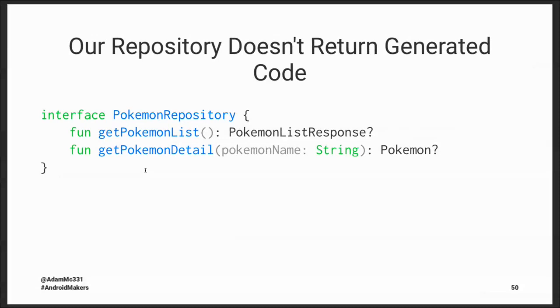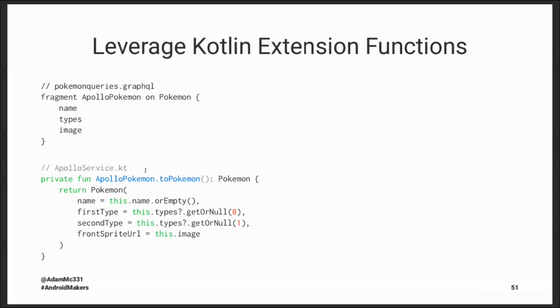And that's where the Fragment stuff that I mentioned earlier comes back into play, because we can leverage Kotlin extension functions for things like this. So when I defined an Apollo Pokemon fragment, for all the base information I want for every Pokemon, the name, the types, the image, I can create an extension function on that generated class for the fragment that converts it to my Pokemon entity. You'll see we do that by just creating a Pokemon and setting each of its constructor parameters to the resolved value from the GraphQL API response.